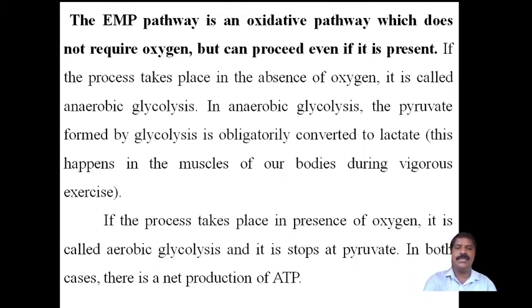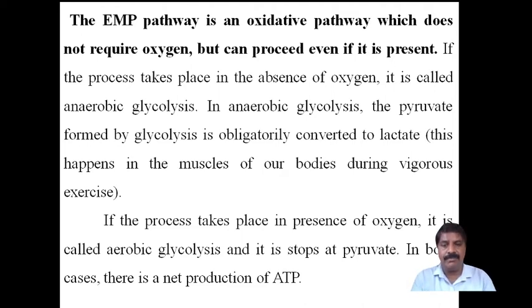Here there are two types of glycolysis, aerobic and anaerobic. Anaerobic glycolysis converts glucose into pyruvate, and during vigorous muscle exercise the pyruvate is further converted into lactate.